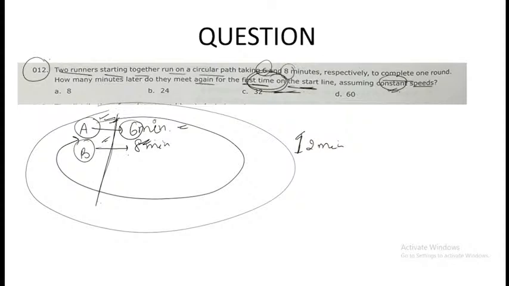Okay, so see, if you go via the logical sense, you can eliminate option number A and option number D, because A cannot be the answer.